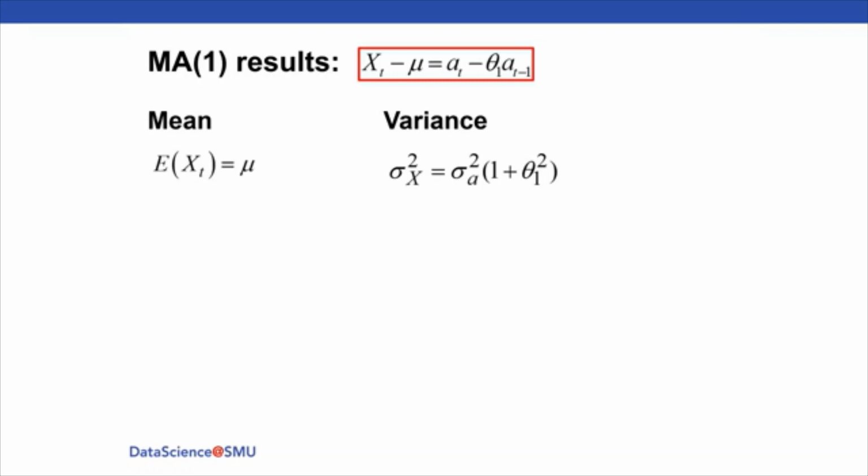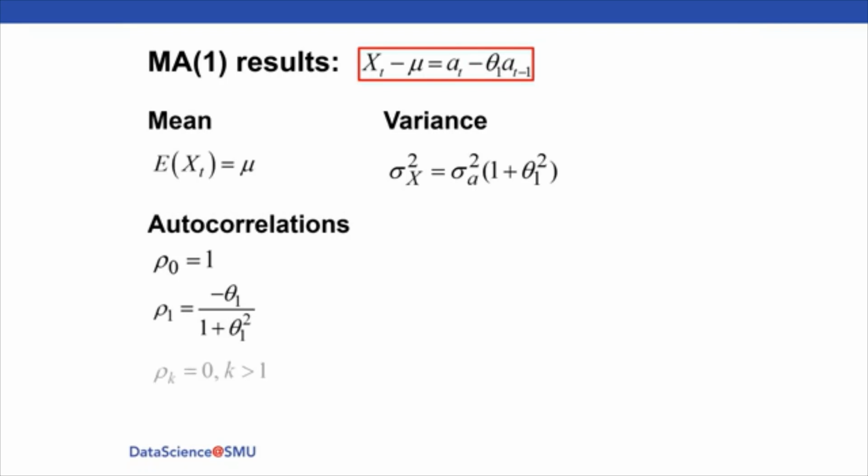The autocorrelations are rho 0 equals 1. That's always the case. But then rho 1 equals negative theta 1 over 1 plus theta 1 squared. And now this is very interesting: rho k equals 0 for k greater than 1. These are the true autocorrelations. You won't see these if you look at it from a sample point of view, and we'll see that shortly.